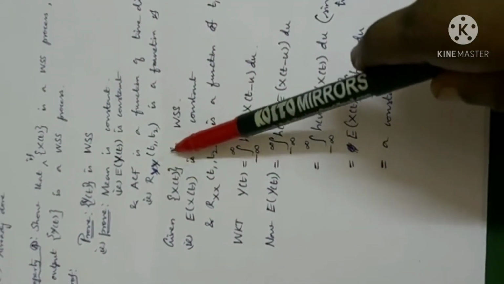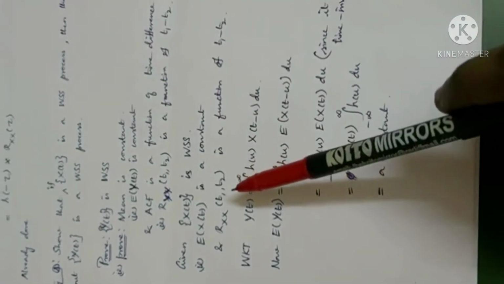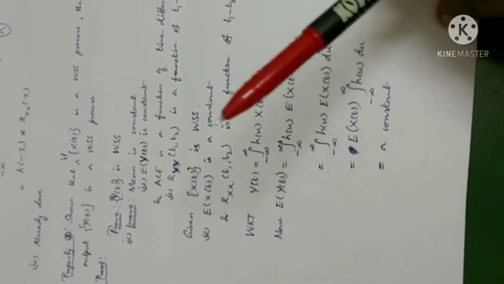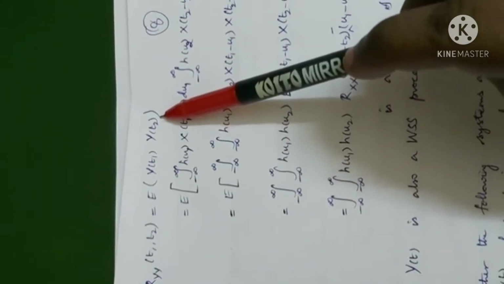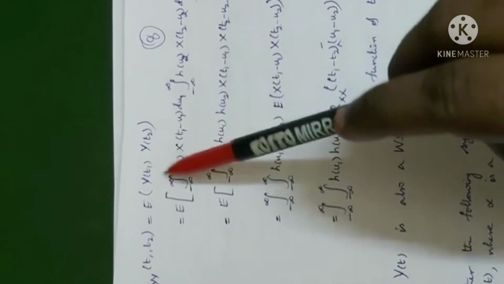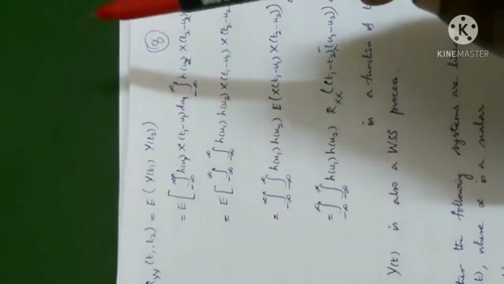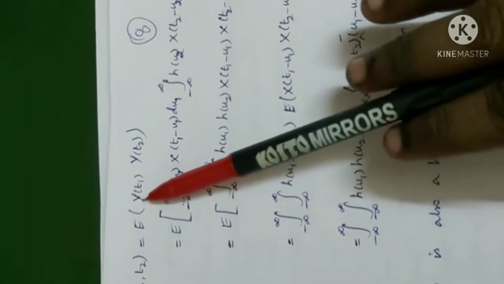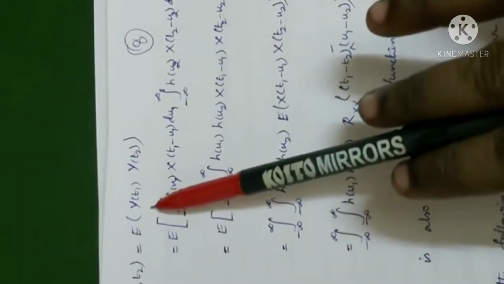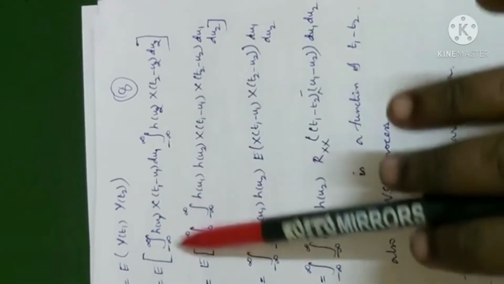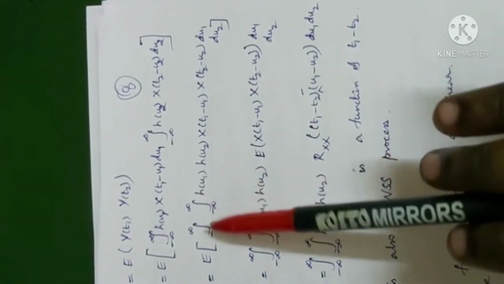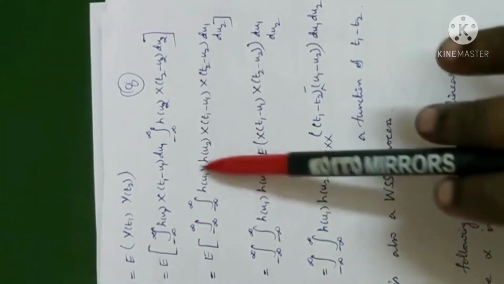Now we have to prove the second condition: Ryy is a function of t1 minus t2. It is given that Rxx is a function of t1 minus t2. In order to prove Ryy is a function of time difference, you can take t plus tau here; it is your choice. I take t1, t2. You can try even with t plus tau, and if you feel it is difficult, change the method. We know what y of t is, because we know the relationship between y of t and x of t. Similarly for y of t2. These two can be written together as a double integral, h of u1 into h of u2, etc.